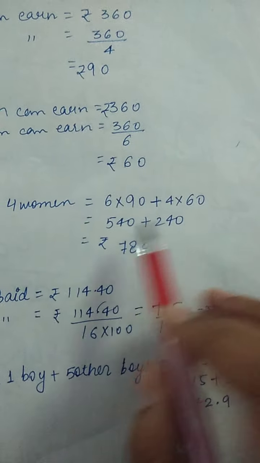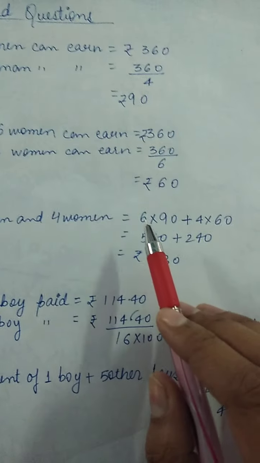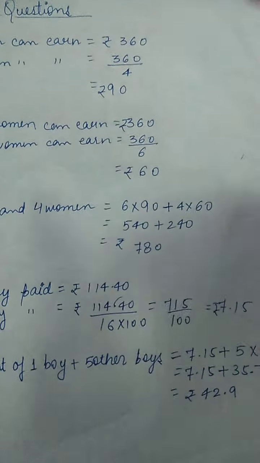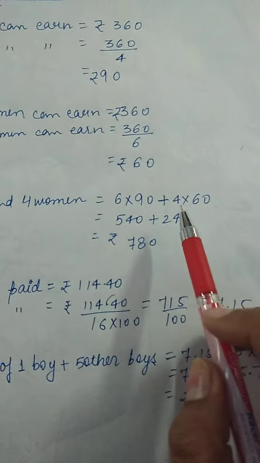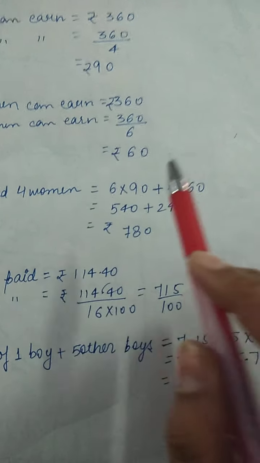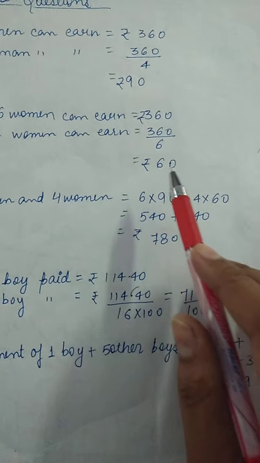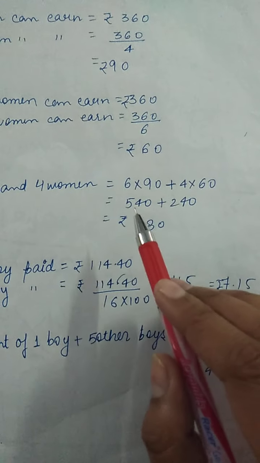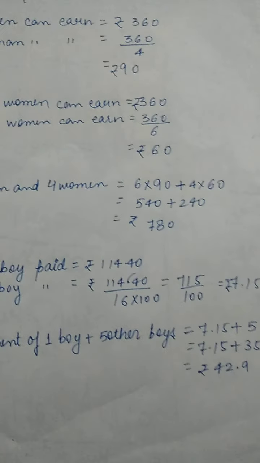So we will add both the quantities and get the answer. For 6 men it is 6 into money earned by 1 man, and then 4 women it is 4 into 60, that is money earned by 1 woman. So 4 into 60 it is 240, which will be 780.